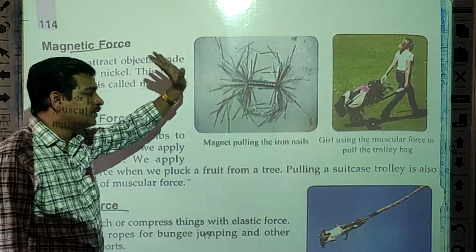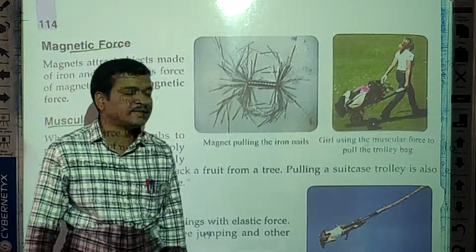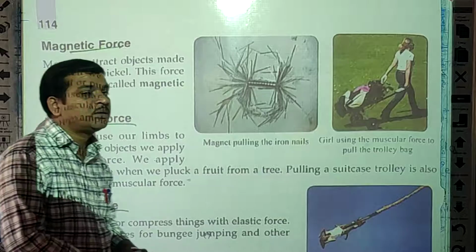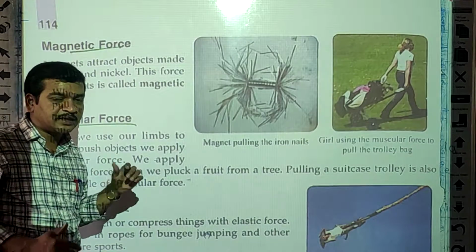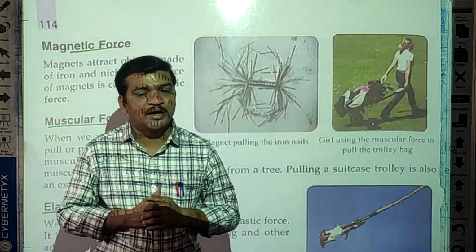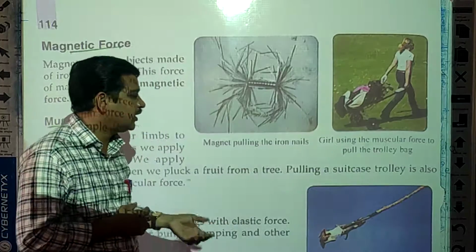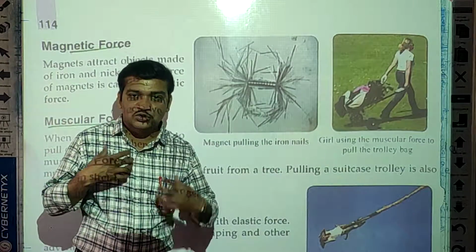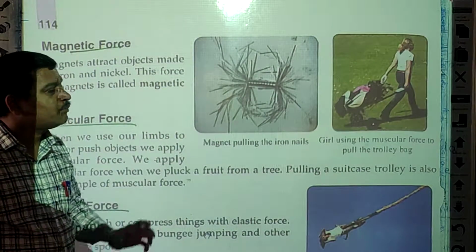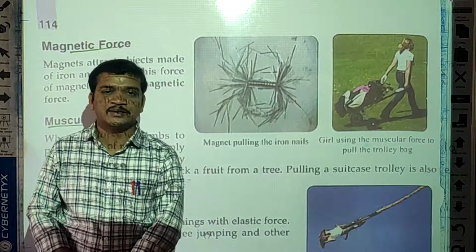Second, pulling a suitcase trolley is also an example of muscular force. Sometimes you are planning to go somewhere for a picnic, so you carry your luggage. To carry that luggage, suitcase or trolley from one place to another place, you use the muscular force.